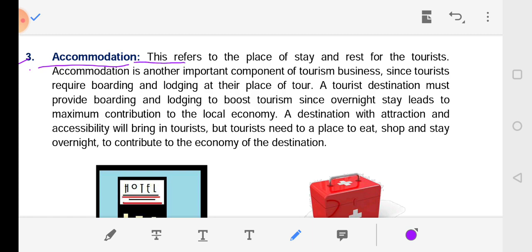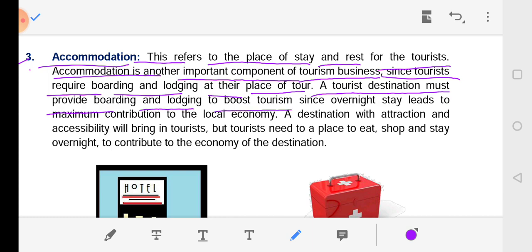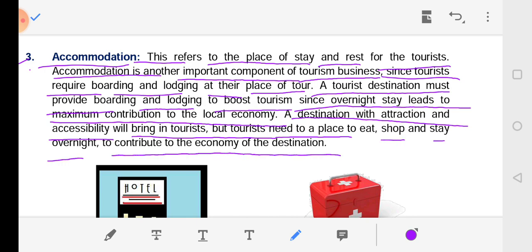Accommodation. This refers to the place of stay and rest for the tourist. Accommodation is another important component of the tourism business since tourists require boarding and lodging at their place of tour. A tourist destination must provide boarding and lodging to boost tourism. Since overnight stay leads to maximum contribution to the local economy, a destination with attraction and accessibility will bring in tourists, but tourists need a place to eat, shop and stay overnight to contribute to the economy of the destination.